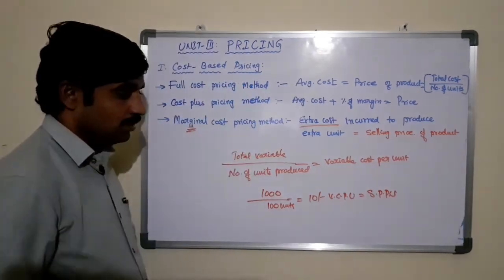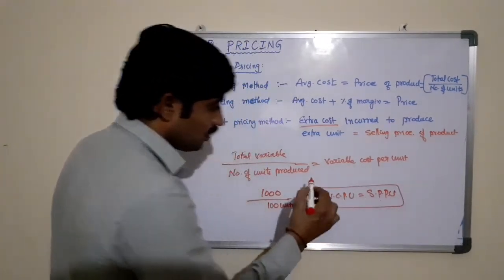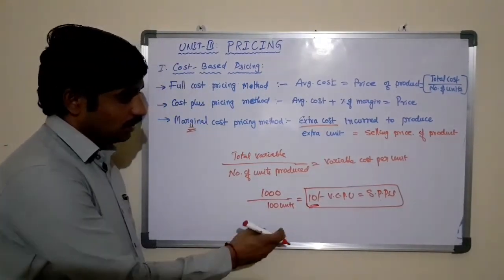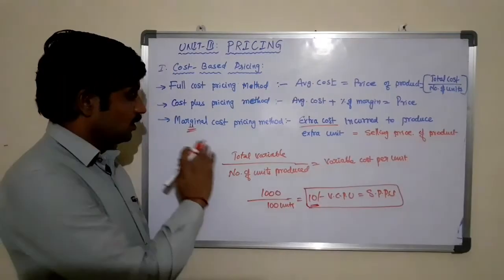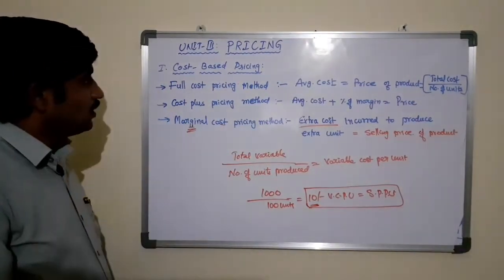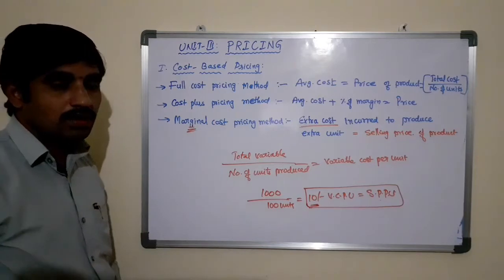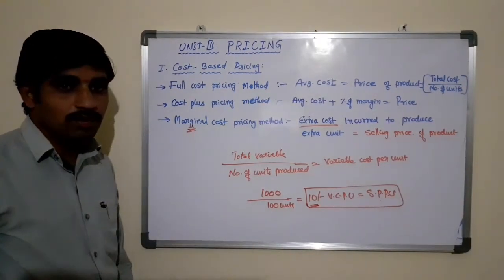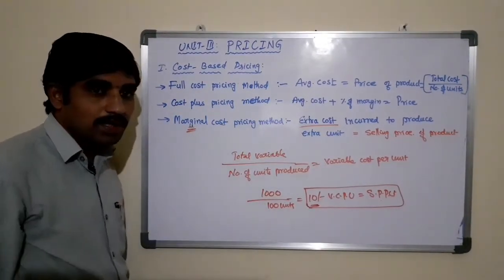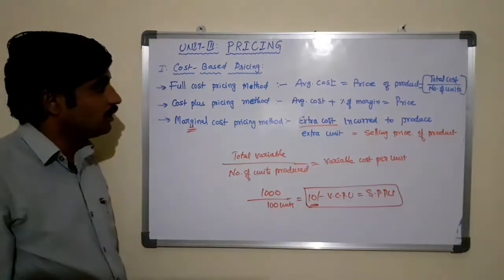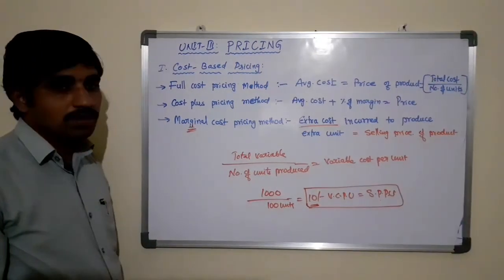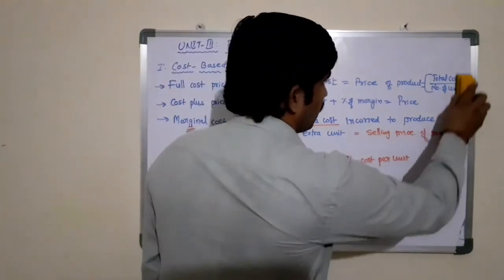in this method, which is also known as marginal cost. Based on the variable cost, the price which is fixed for the products or services is known as the marginal cost pricing method. So these are the three methods which come under pricing based on the cost of production: full cost pricing method, cost plus pricing method, and marginal cost pricing method. Any one of these methods may be adopted if they want to fix the price of the product based on the cost.